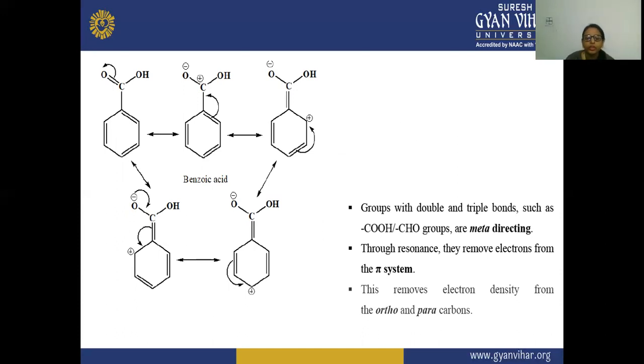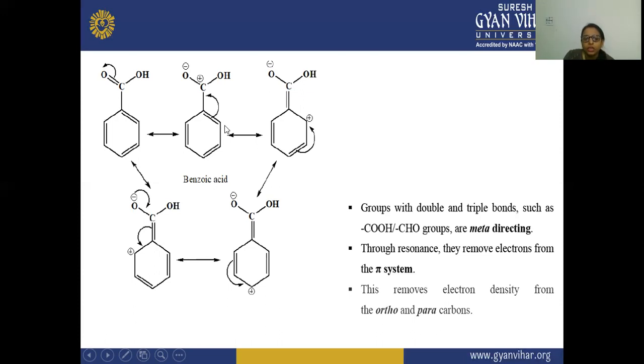Due to this electron withdrawing effect, there is a resonance in this position. O is withdrawing the electrons from this carbon, this double bond, and here O is having the negative charge, then carbon is having the positive charge. Then the carbon will also withdraw electrons from this carbon, and here this will get the positive charge and the bond will shift to this position.